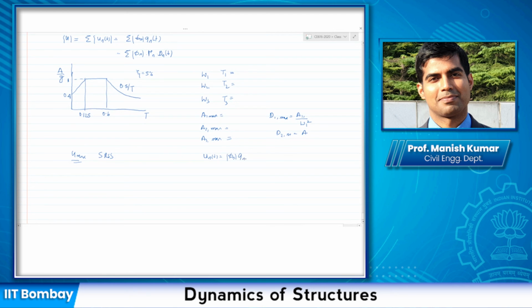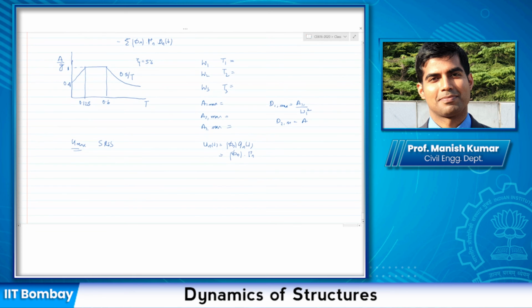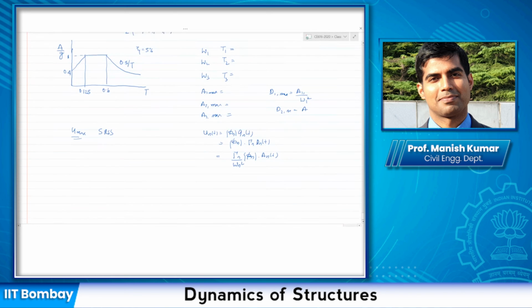Phi n times qnt, which I can write as qn, I can write it as gamma n times dnt. If I write dnt as ant by omega n square, I can write it like this. So this is in terms of time.